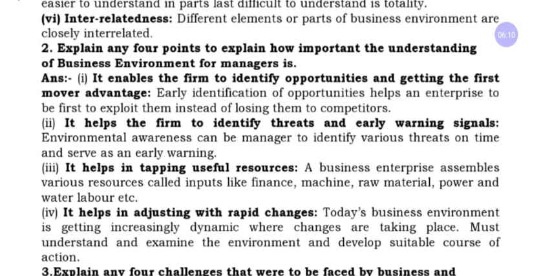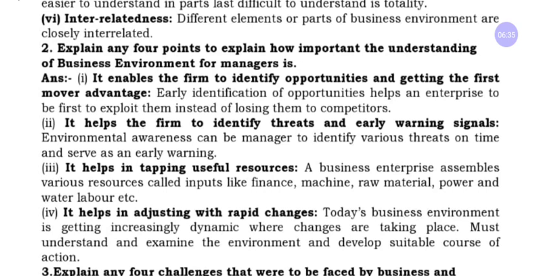If the business has any advantage or merit for the organization, they should take it first. They should not lose their opportunity to others. That is the first point.